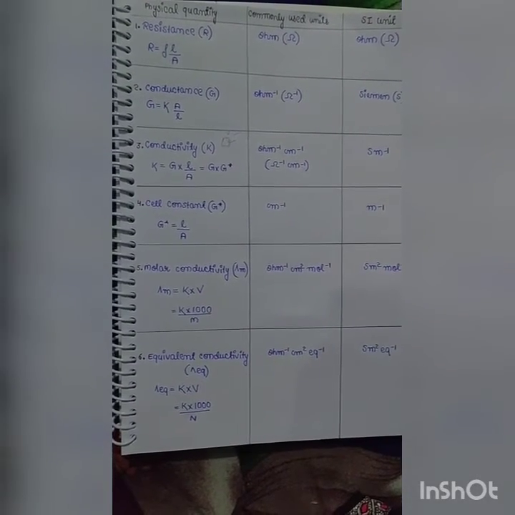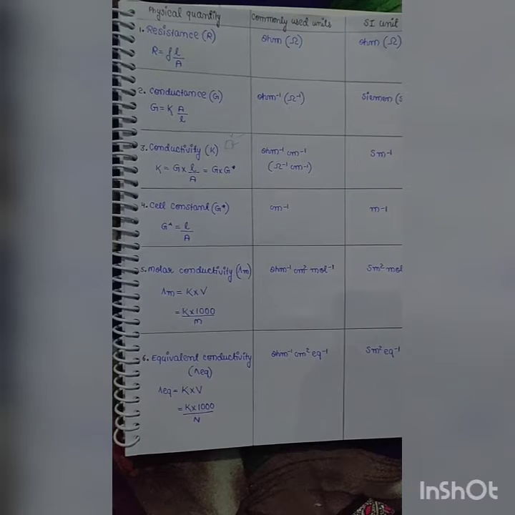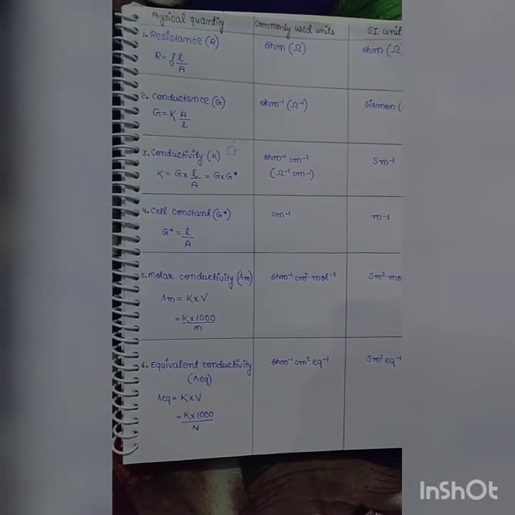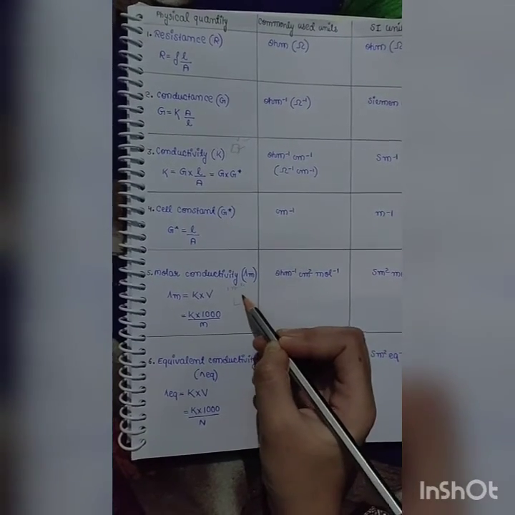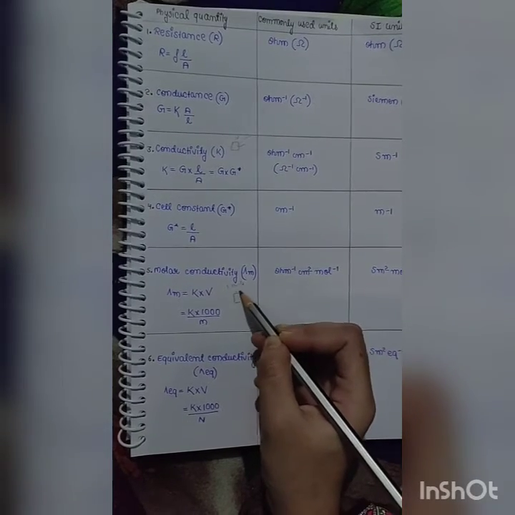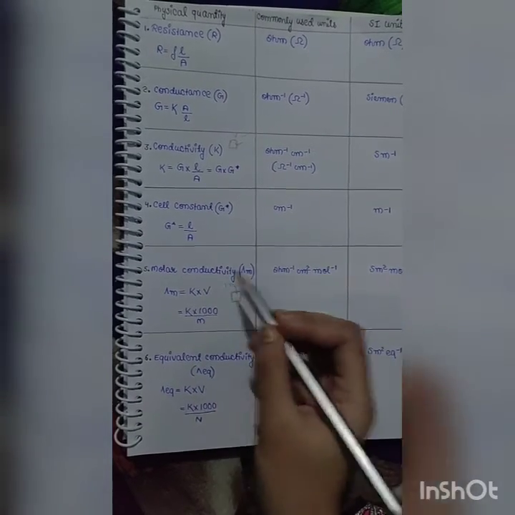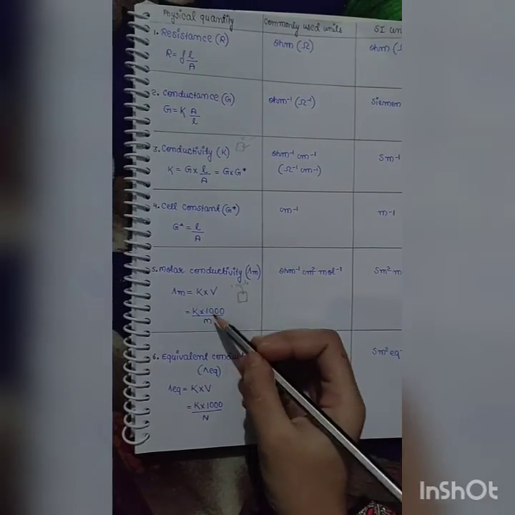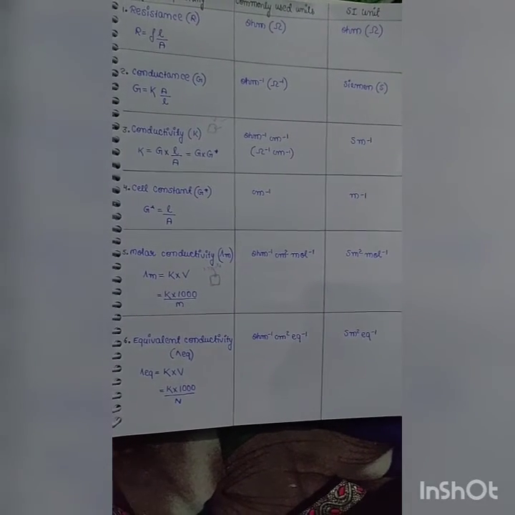Next is cell constant, L by A, where L is the distance between electrodes and A is the cross-sectional area. So it is the ratio between L and A, and its unit is centimeter inverse and SI unit is meter inverse. Next is molar conductivity. Molar conductivity is how much 1 mole of electrolyte is conducting electricity. If we have 1 mole of electrolyte, the conductance of the volume in which it is present is known as molar conductivity. Its formula is kappa into 1000 upon m, where kappa is conductivity, m is molarity, and its unit will be ohm inverse centimeter square per mole, or Siemens meter square per mole.